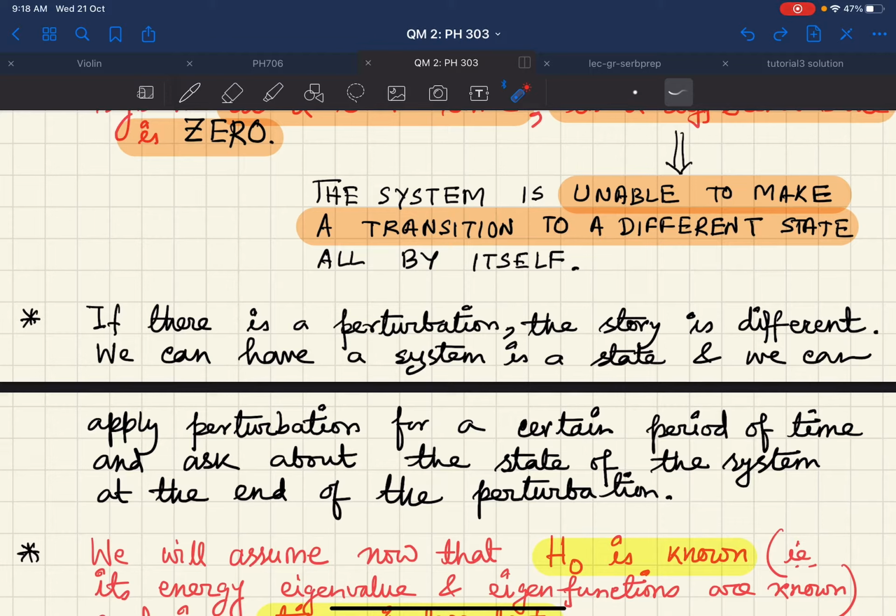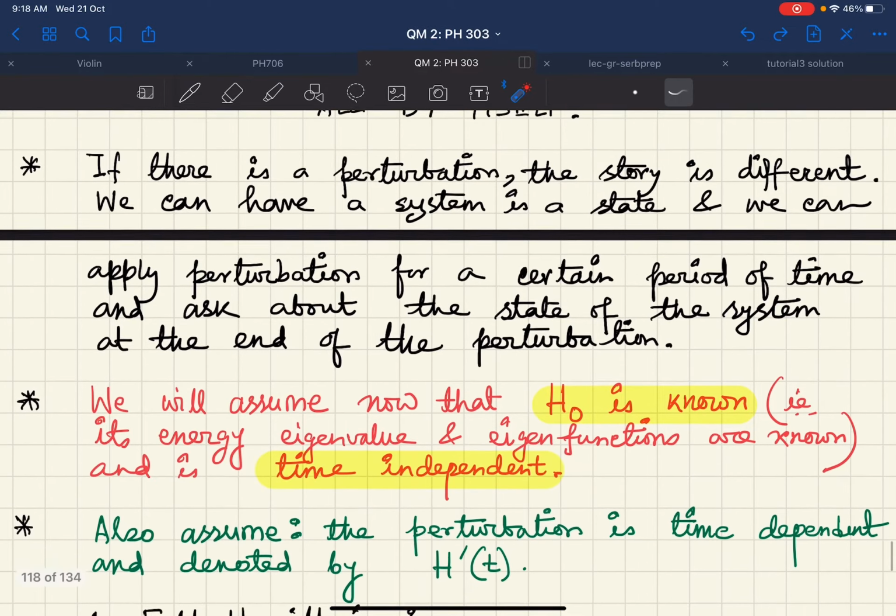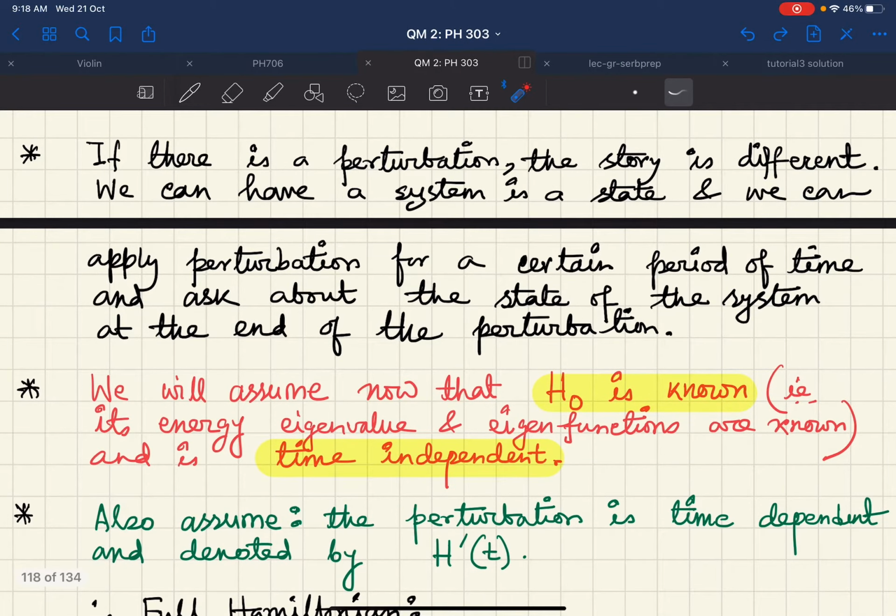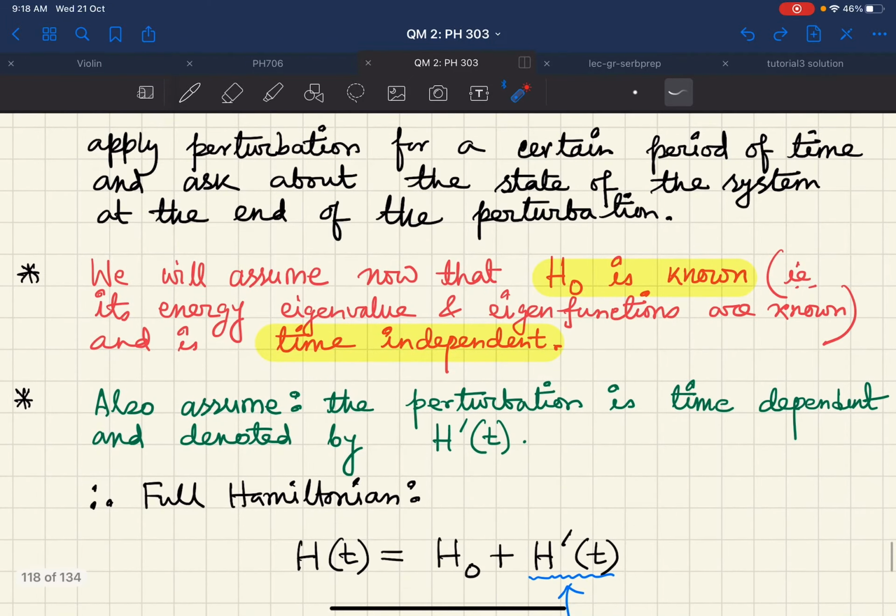So it will give you the system in a different state after you have stopped perturbing the system. Now we will assume, as usual, as I already have said, that H0 is known. That means its eigenvalues and eigenfunctions are known, and also it is time independent, as I have said. We will also assume that the perturbation is time dependent. This is where the dependence on time comes in.